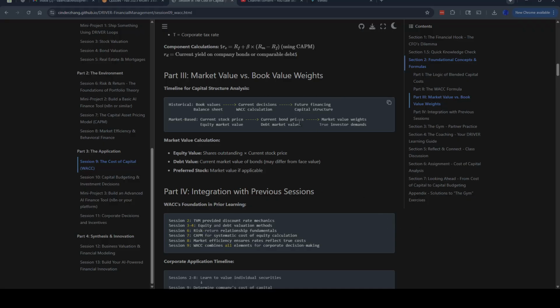Here's the timeline for the capital structure analysis. Historical book values, balance sheet; current decisions, WACC calculation; and the future financing. Capital structure, market based: current stock price, equity market value, current bond prices, debt market value, weights, true investor demands. And so market value calculation: equity value, shares outstanding times the current stock price; debt value, current market value of bonds, which may differ from the face value; and then preferred stock market value if applicable.